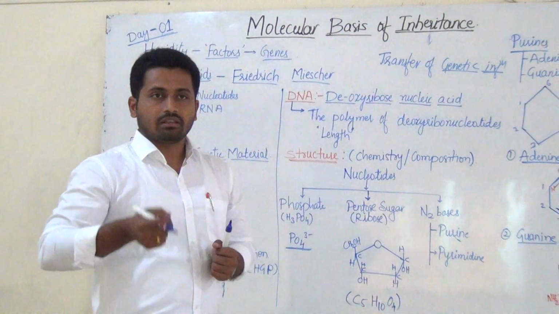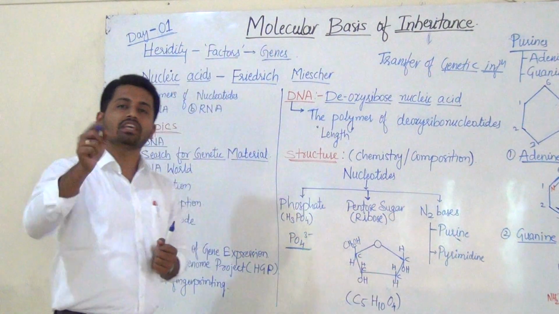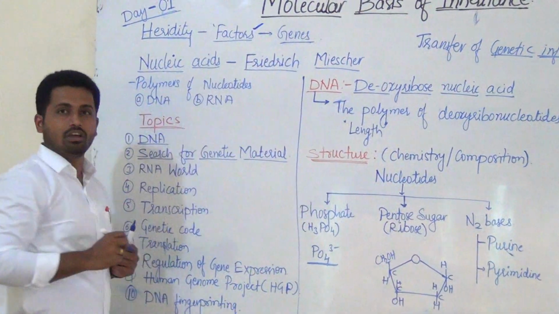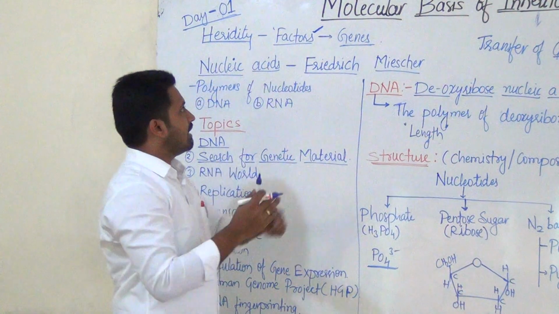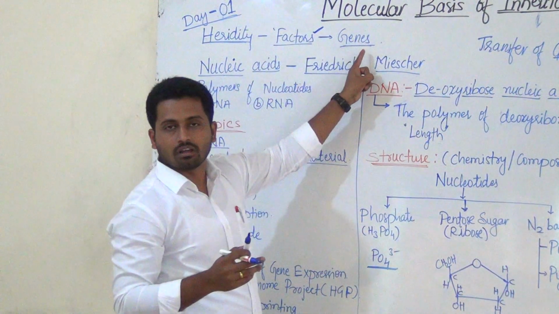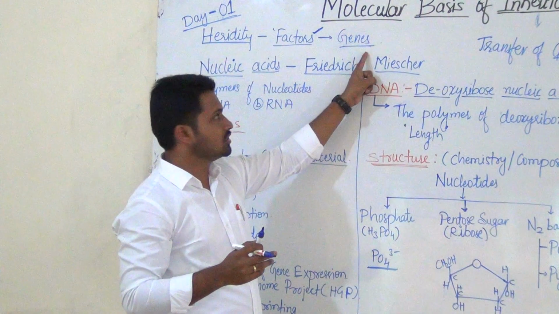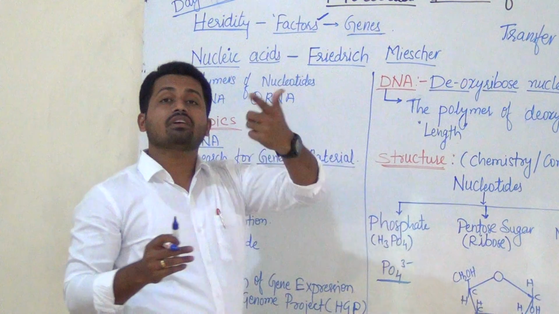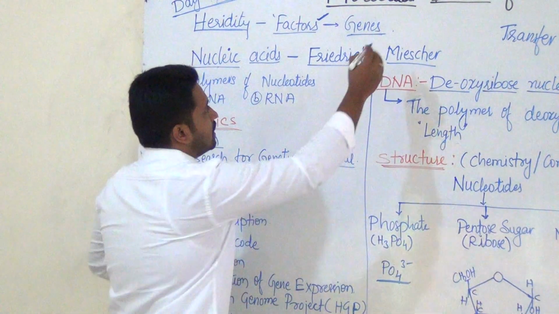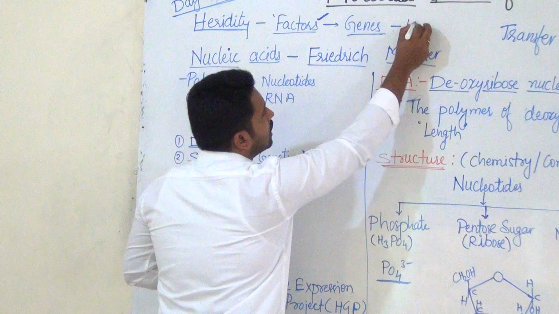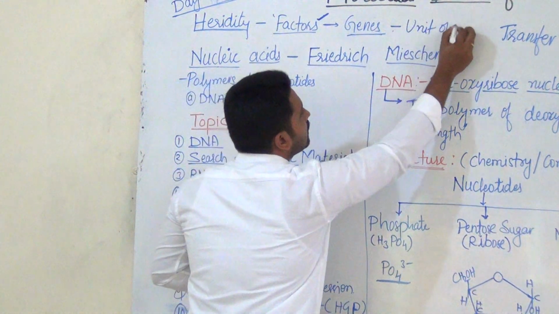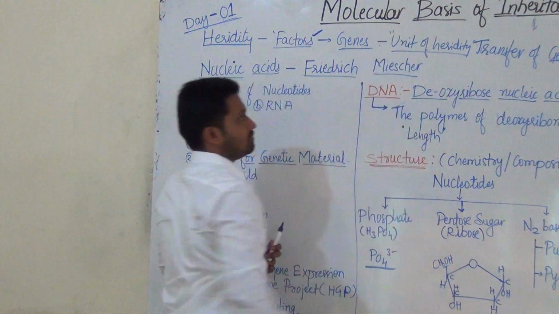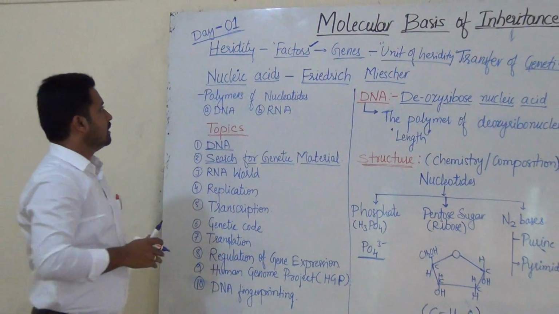He called those things factors, and today we know that the factors are nothing but genes. Genes are responsible for transfer of character from one generation to the other. Genes, in short, are the unit of heredity. That's one.